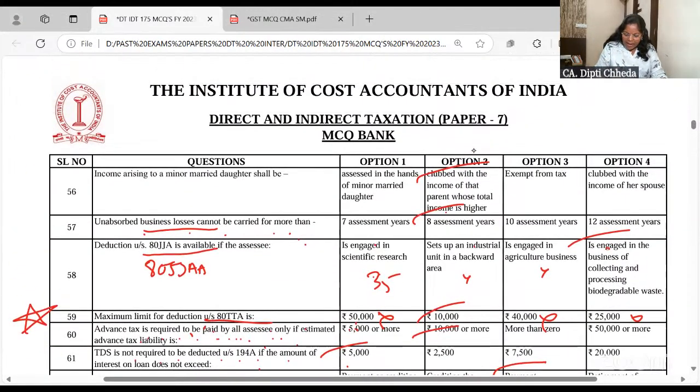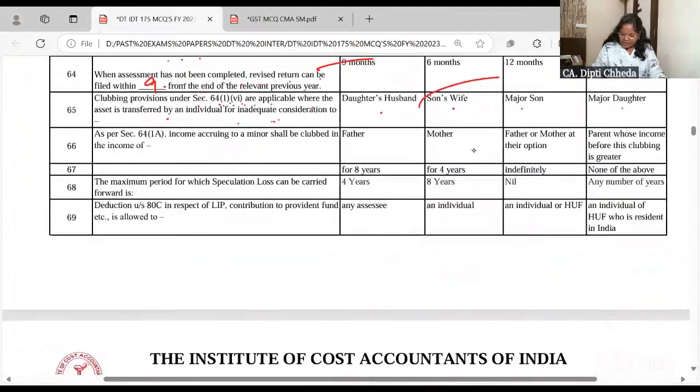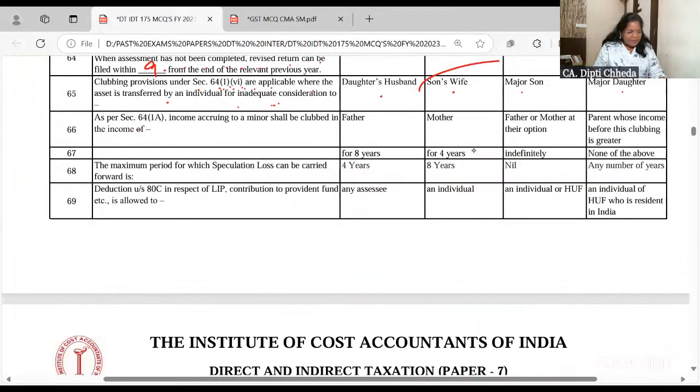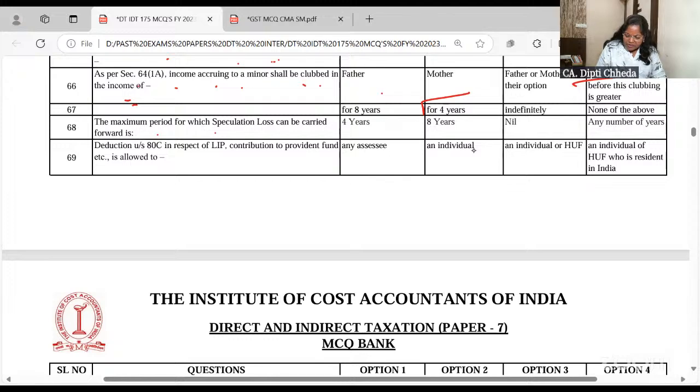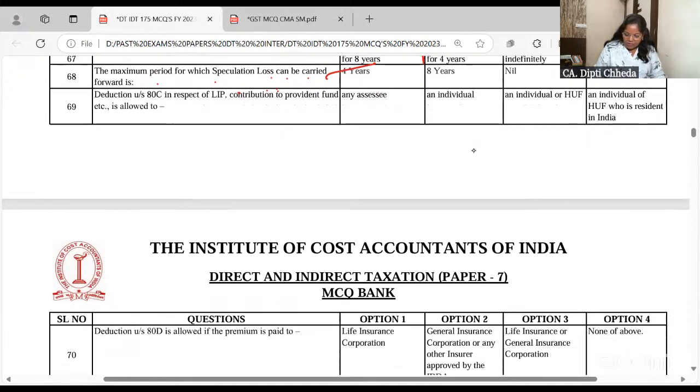See this. Married minor daughter also comes under the provisions as if she's a minor daughter, right? Now, as per section 64(1)(a), income accruing to minor shall be clubbed in the hands of the father or mother, or the parent who is having the greater income. This question is missing, but when we checked, it was income from speculation. It can be carried forward for 4 years. Maximum period for which speculation loss can be carried forward is 4 years. Even horse races and all.